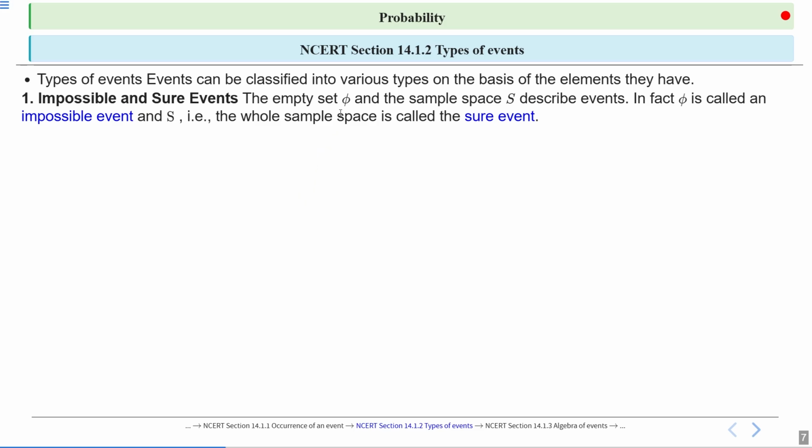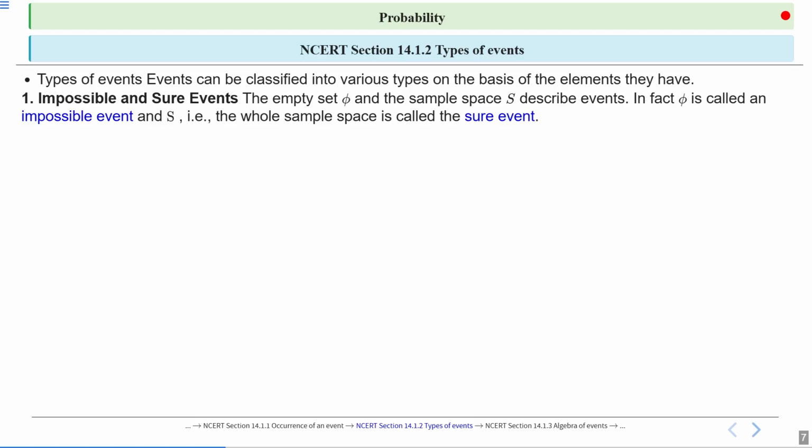Phi and the sample space are both subsets of the sample space. Phi is a subset of the sample space, and the sample space is itself a subset of S. So phi and the sample space are events. In fact, phi is called an impossible event.